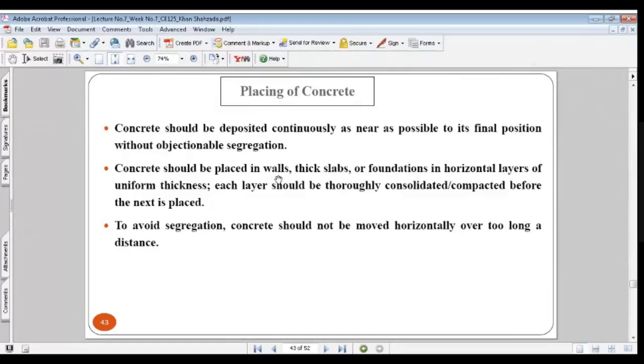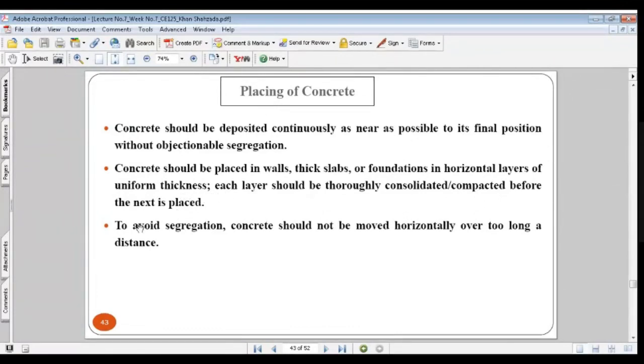You can make shear walls, slabs and foundations from concrete. It should be filled in horizontal layers of uniform thickness. If possible, keep the thicknesses of the layers uniform. Each layer should be thoroughly consolidated or compacted before the next is placed.